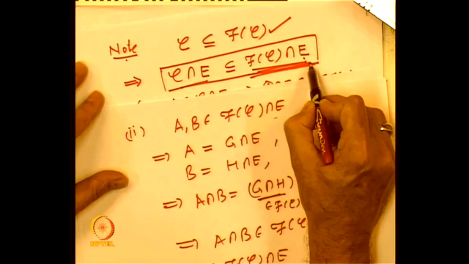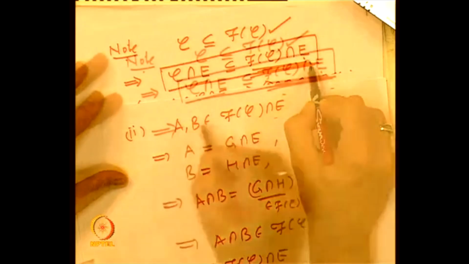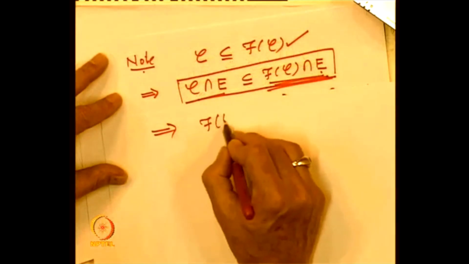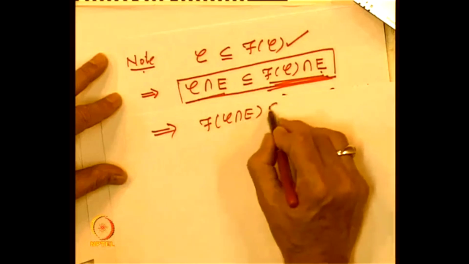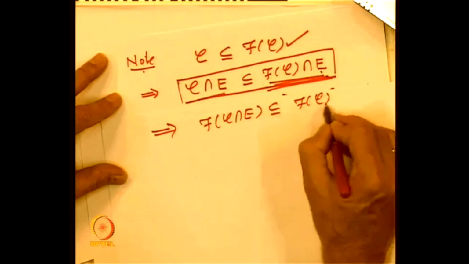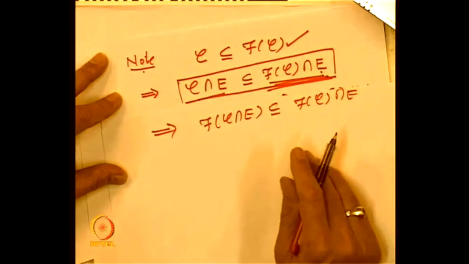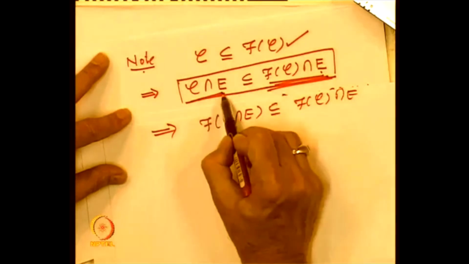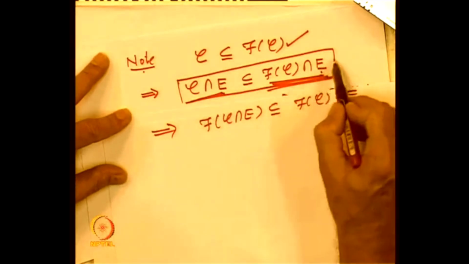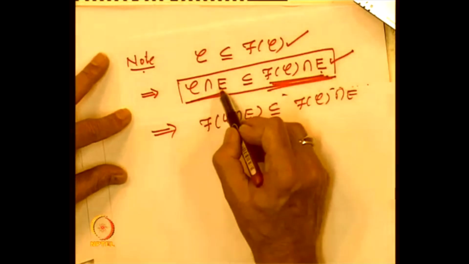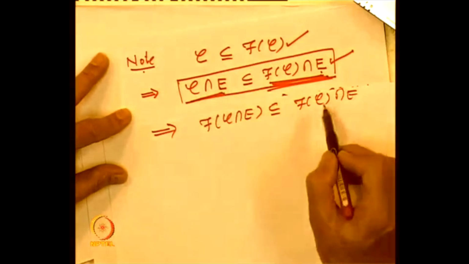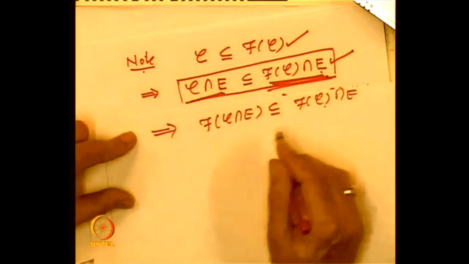So this implies that the algebra generated by C intersection E is a subset of f of C intersection E, right? Because this collection is inside this and this is an algebra, the algebra generated, being the smallest, must come inside. So we get this property.